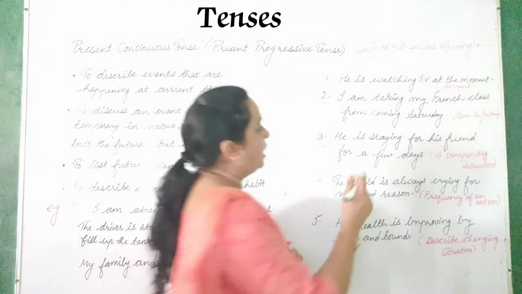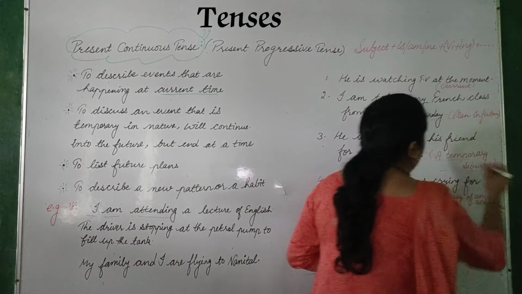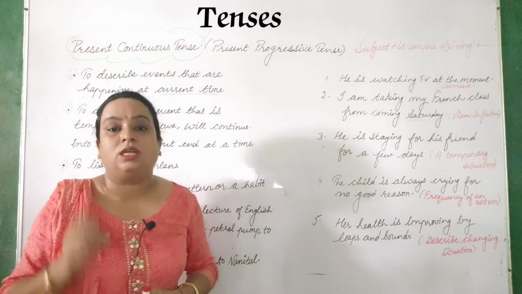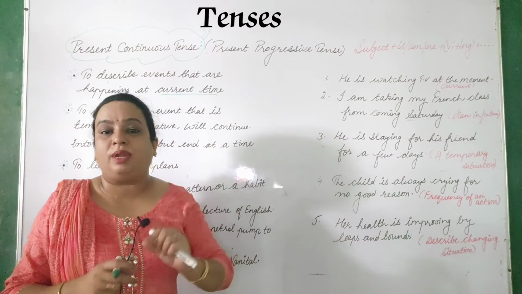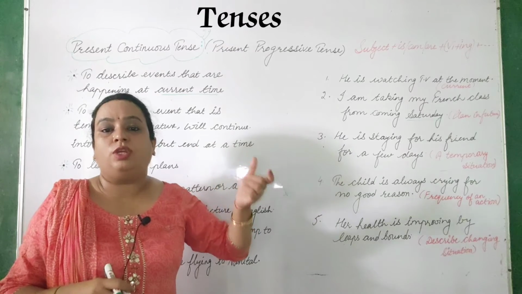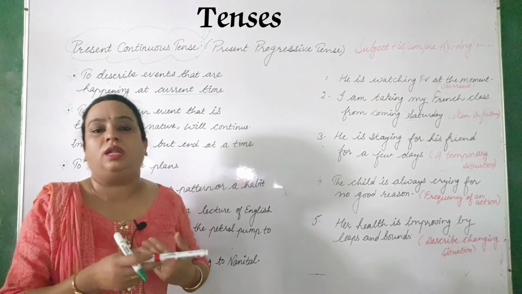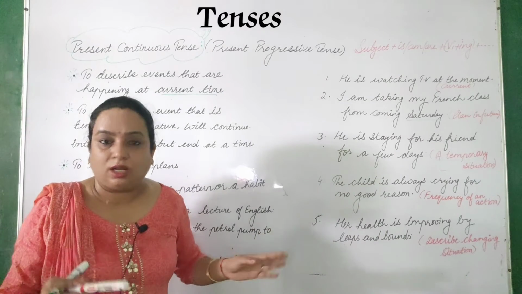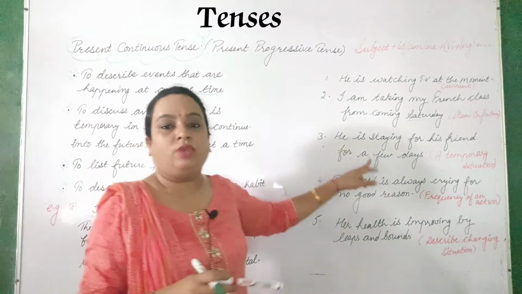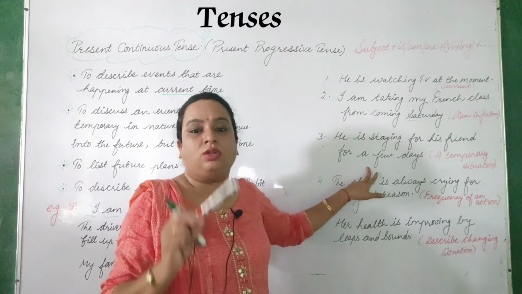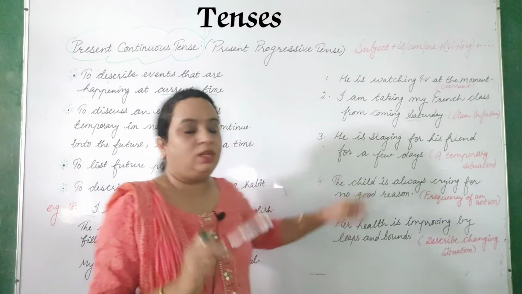So to tell about the temporary situation we will use present continuous, and a temporary situation which is going to be changed in the coming future, which will end at a particular time in the future. Clear? There also we have to use this present continuous tense or present progressive tense.